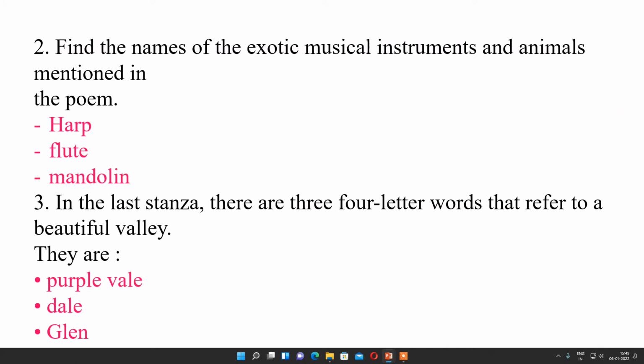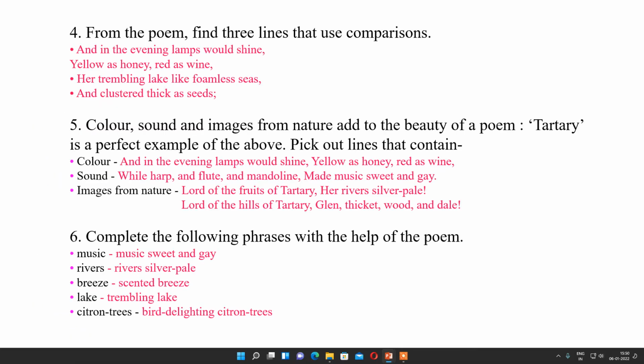Question number 2. Find the names of the exotic musical instruments and animals mentioned in the poem. So musical instruments are harp, flute, mandolin. Question number 3. In the last stanza, there are 3 four-letter words that refer to a beautiful valley. So which are those? Well, dell, and glen. These are the words which describe the beautiful valley.